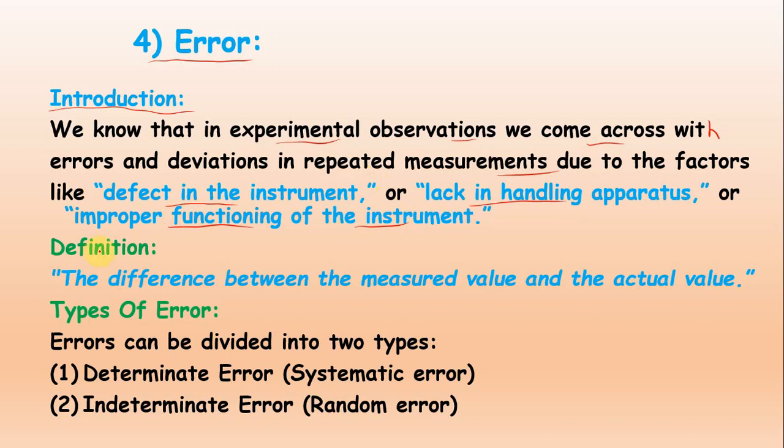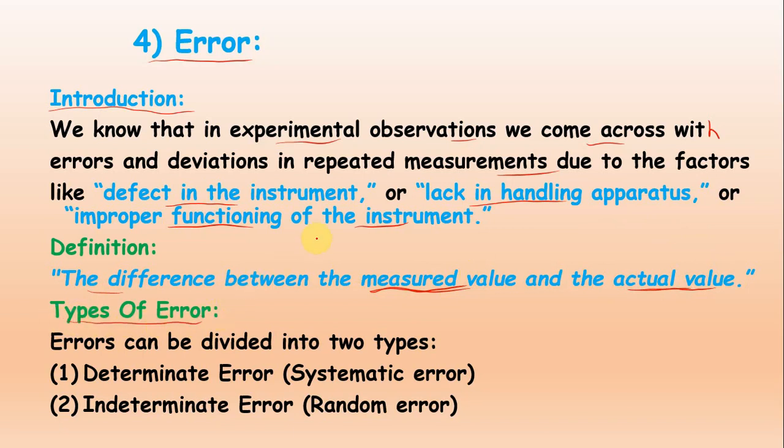So how will you now define the error? The difference between the measured value and the actual value. What is the actual value? That is calculated by the scientist, and the measured value is what we people measure. So if there is a difference between the actual value and the measured value, then we can say that is an error, right?